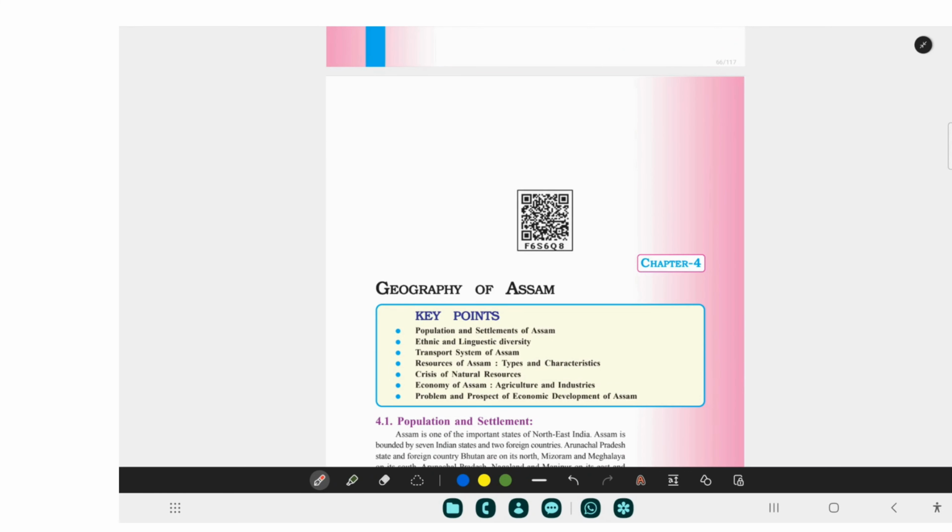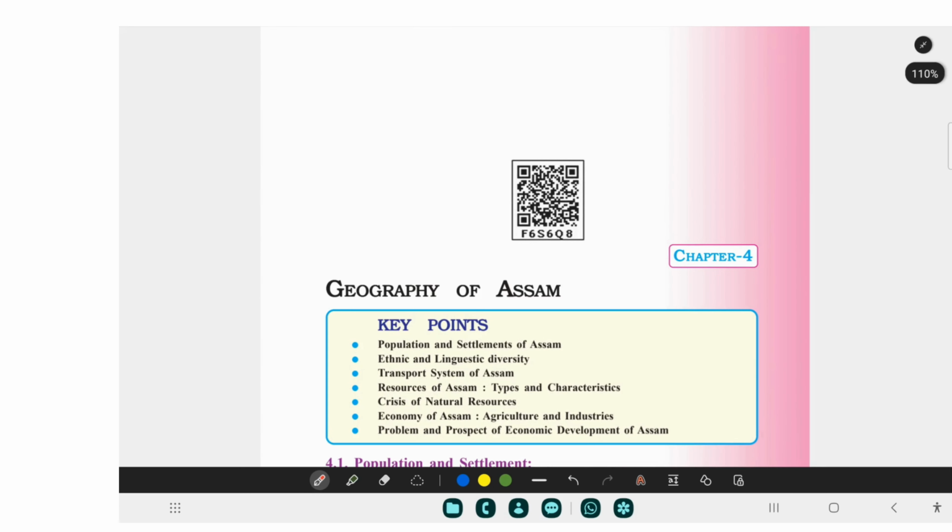Today we are starting a very new chapter of our class 10 Geography of Assam, chapter 4. This is a very important chapter for us because we happen to reside in Assam, and knowing about Assam happens to be very essential for us.